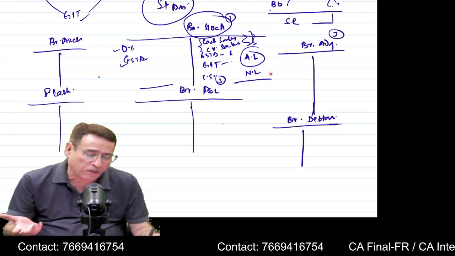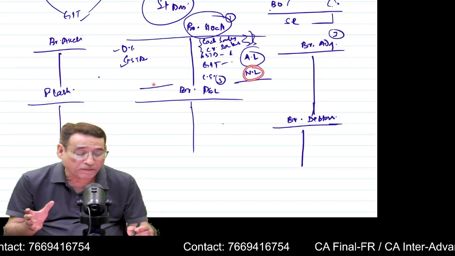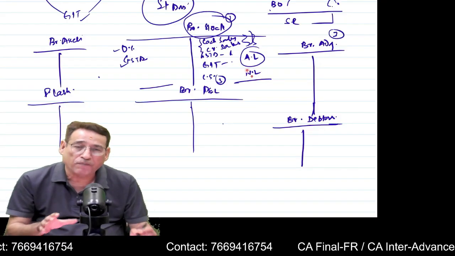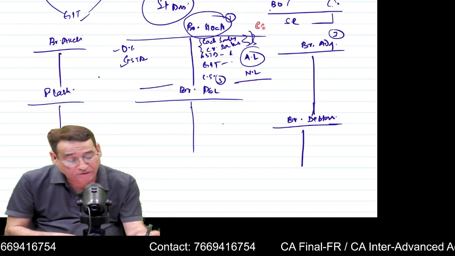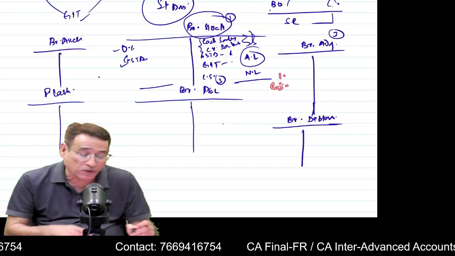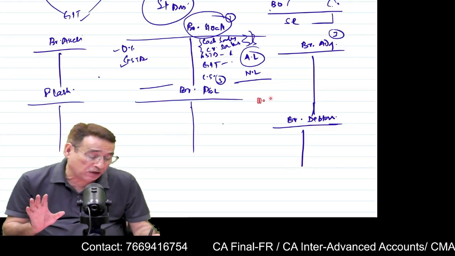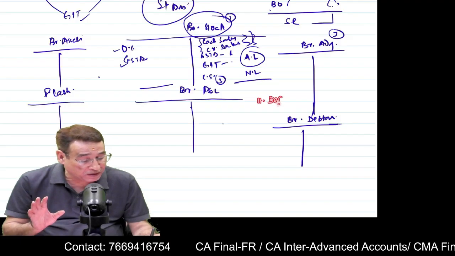But 99.99% closing stock will not be given in the question. So that is why generally we will take here normal loss. Try to understand. If the balancing figure appears this side, credit side, first preference will be given to closing stock. If closing stock is given in the question, then you simply write deficiency.